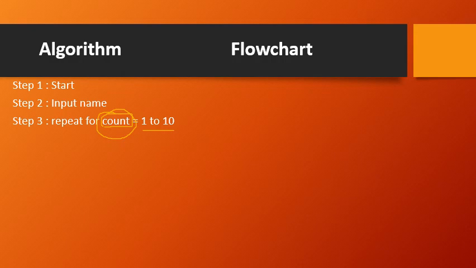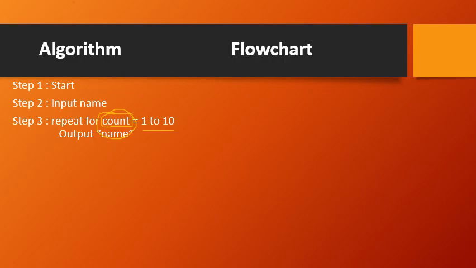So initially the count will be 1. Since count is 1 means first time I am going to display the name. So display name means what? The corresponding sub step should be what? Output name. So I will be writing output name. Okay, now initially count was 1, then what I did, output name I did.